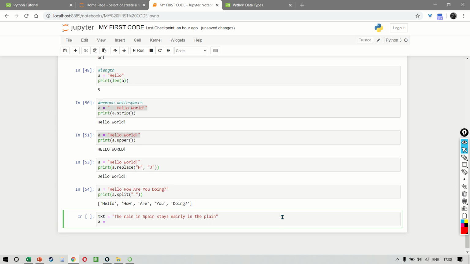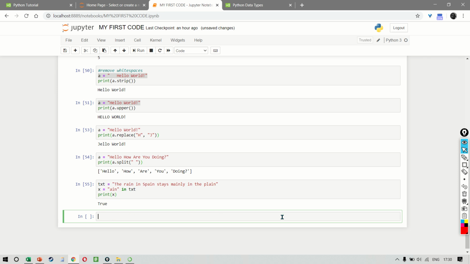And if we say that x is equal to AIN in txt, and if I print x, it's going to give me a true because it is checking that the 3 letters AIN is featuring somewhere inside my text string. But for example, if I was searching for, let's say 1, 2, 3, then the result would have been a false, like this.